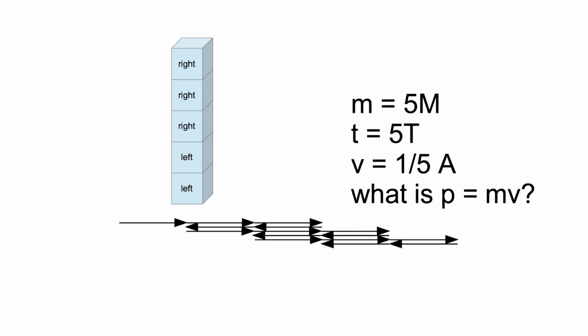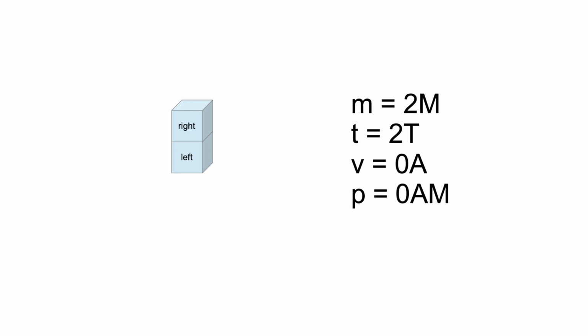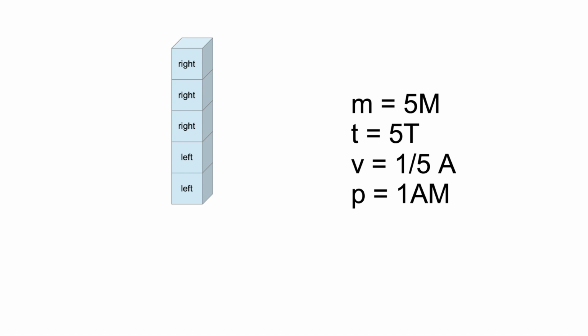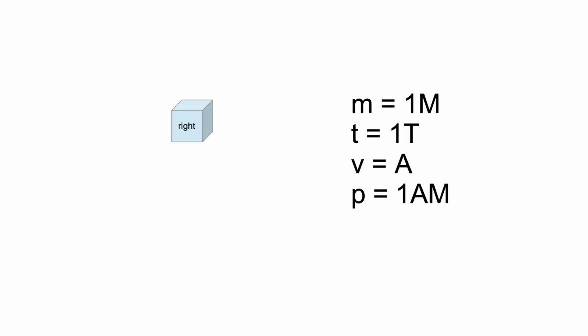Let's investigate what momentum p equals v multiplied by m represents in this case. In the first case, the absolute speed of the particle is 0, therefore the value of momentum is 0. In the other 3 cases, the value of momentum equals 1am. As you can see, the value of momentum does not change as we add a pair of discrete pieces with opposite directions. Within the described model, we can view particle speed as the probability of movement.